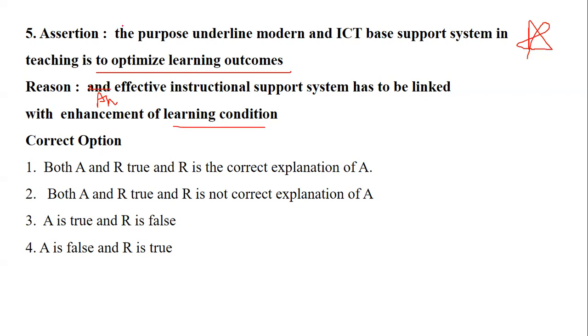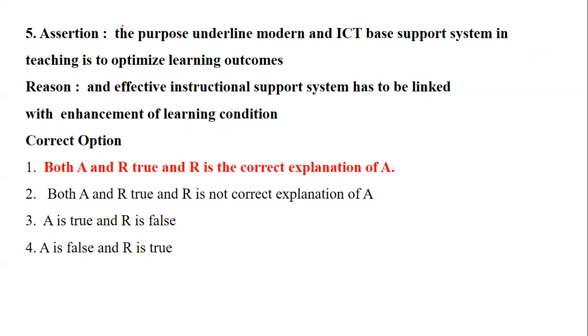So whether your assertion is true with the supportive explanation, or the explanation is not up to the point, or one is true and another is false. Just understand the purpose of ICT, and that the instructional support system has to be linked with enhancement of learning condition. So let's see how it works out.